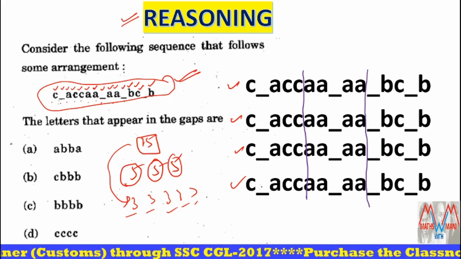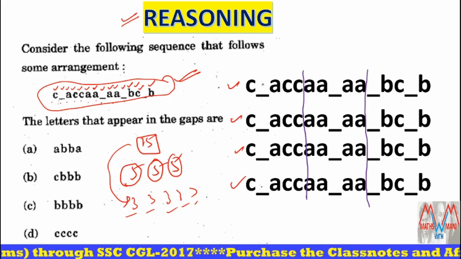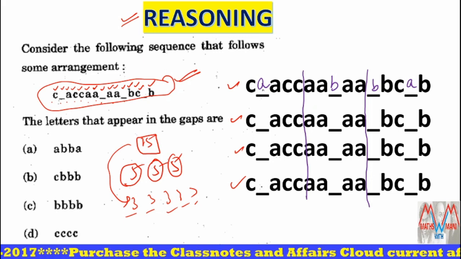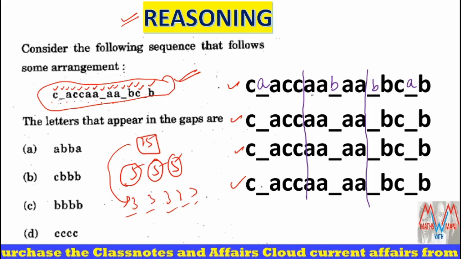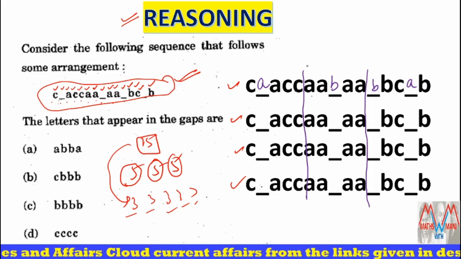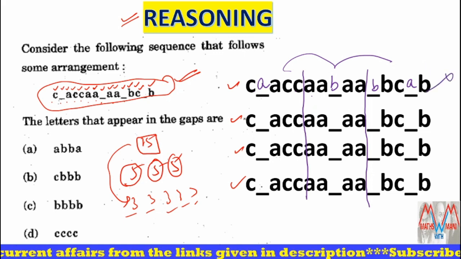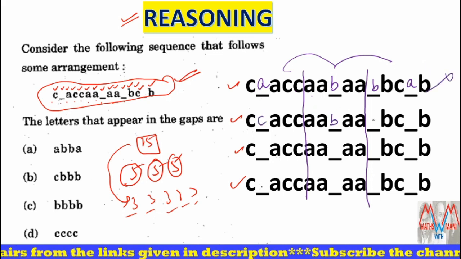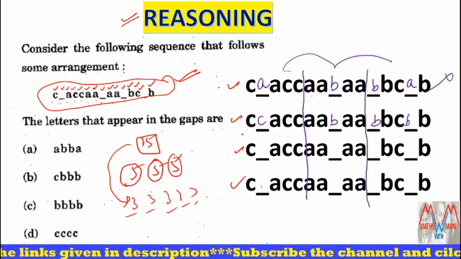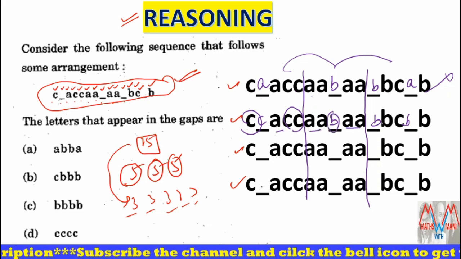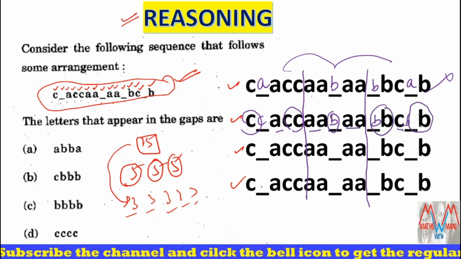You have to substitute the first option. Suppose A B B A B B A C double A double C, next double A B double A double B C A. Is there any correct series between these three sections? Nothing, so cancel out. Next, C triple B C triple B, double C A double C double A B double A B double B C double B. Is there any series? Yes.